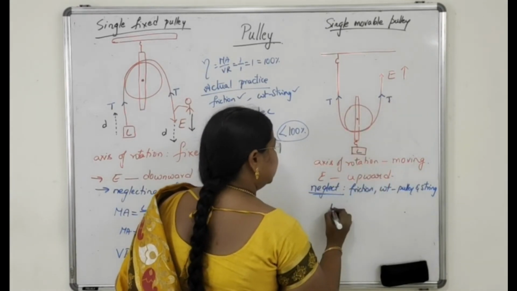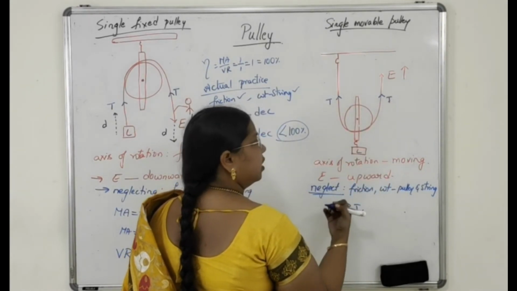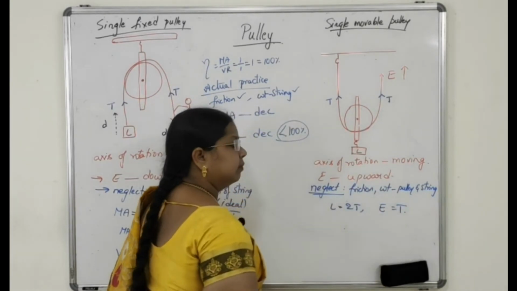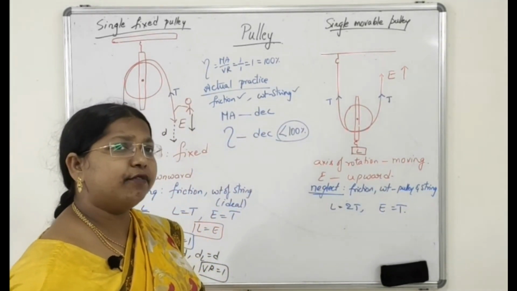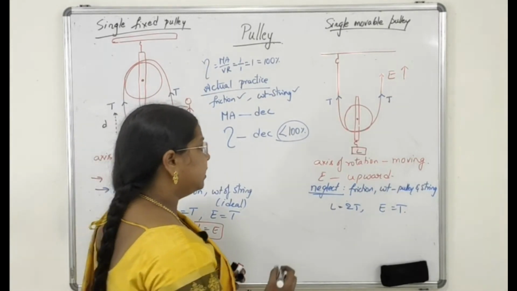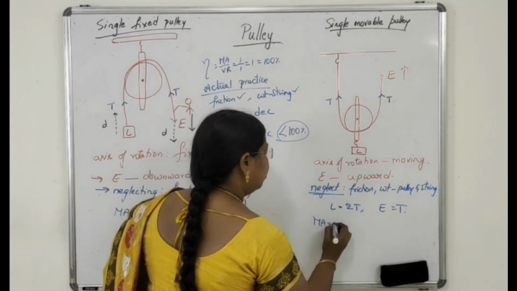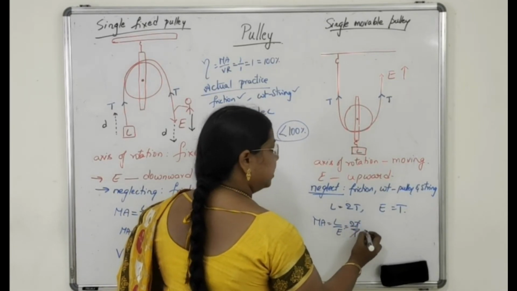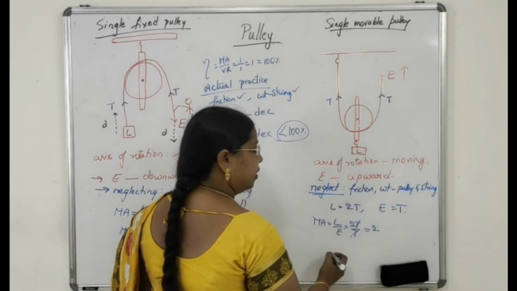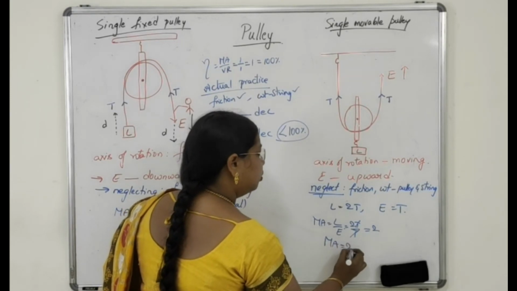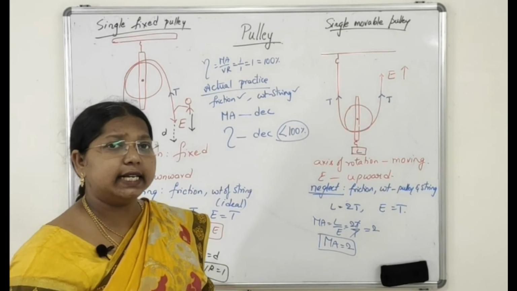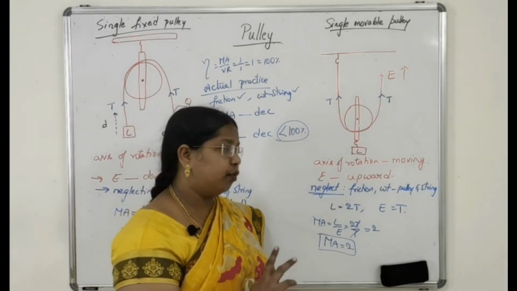So your load is equal to 2T and your effort is equal to T. Let us substitute here in MA, load by effort, that is equal to 2T by T. T and T cancel and you will get 2. So your MA is equal to 2. We already know that when MA is greater than 1, it acts as a force multiplier.